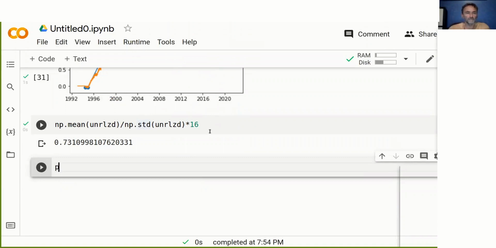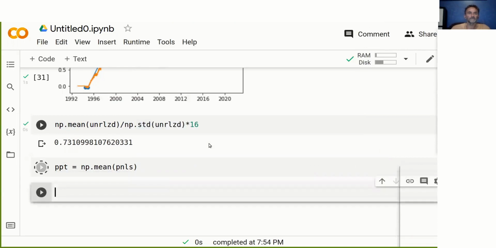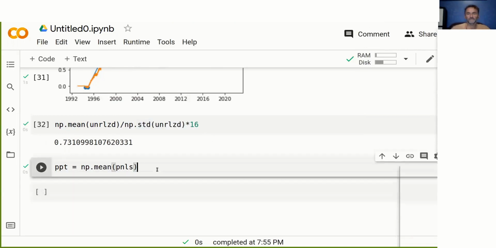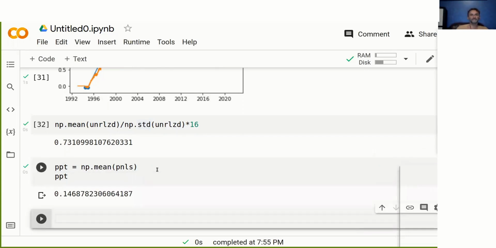So we call this PPT, and that's simply the average of the realized P&Ls. So we calculate this here, and let's see what this gives us. Our profit per trade for this strategy is actually 14.7%, which is a pretty high profit. When we have a 14% profit, we don't normally have to worry about